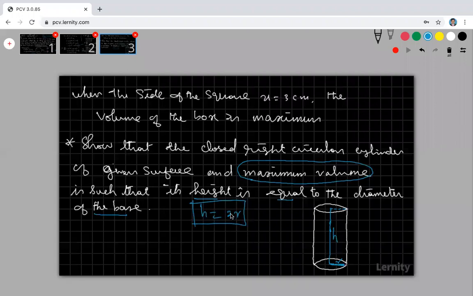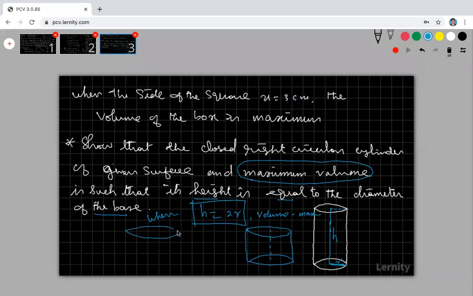The question is, we have to prove that when height is equal to diameter, the volume is maximum. Look at that, I can form a cylinder like this also. This is also a cylinder, and this is also a cylinder.